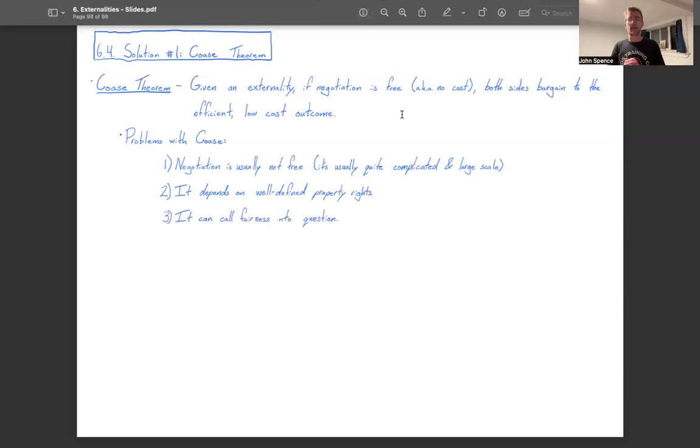The third and final problem is that it can call fairness into question. So let's say we've created a context in which negotiation is relatively low cost, relatively free. We've created a context in which property rights are well defined. Lastly, we have to make sure that those property rights are defined in a way that agrees with our sense of equity. In one scenario of our example, farmers bore 100% of the cost of the externality. They weren't the ones driving the truck, but they still had to pay for the externality that the truck drivers created.